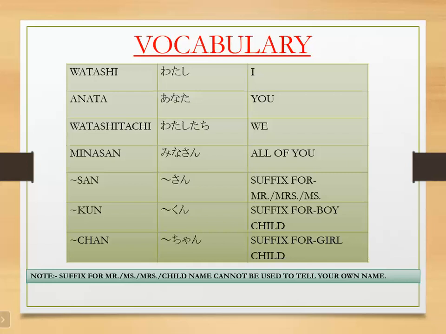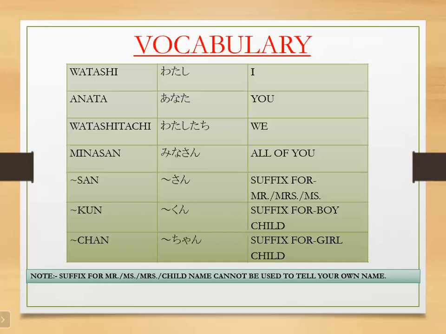Now there is a note. The suffix for Mr., Mrs. or child name cannot be used to tell your own name. If I want to tell my name, I will not say Miss Priya. I will say I am Priya only. The same concept is here also. I will not say Priya San for myself, I will only say Priya.